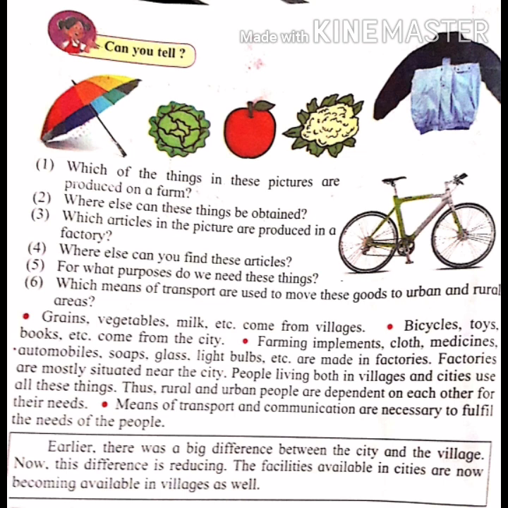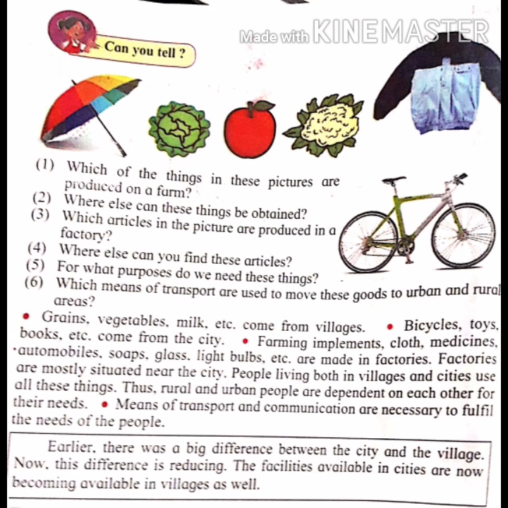So, we get farming implements, clothes, medicines, automobiles, soaps, glass, light bulbs, etc. which are produced in factories. So, we get from factories. Both people living in villages and cities use these things. These rural and urban people are dependent on each other. That means we people are dependent on each other.